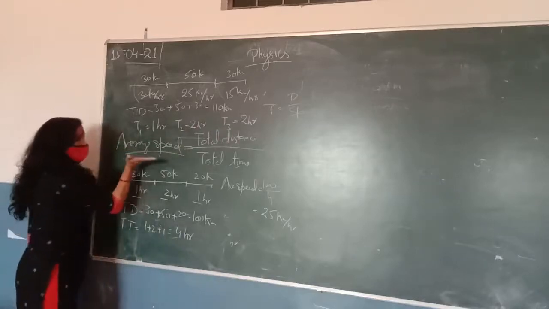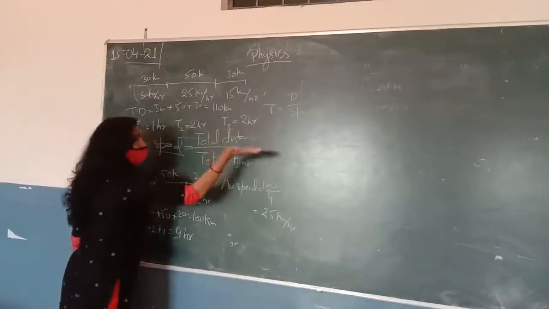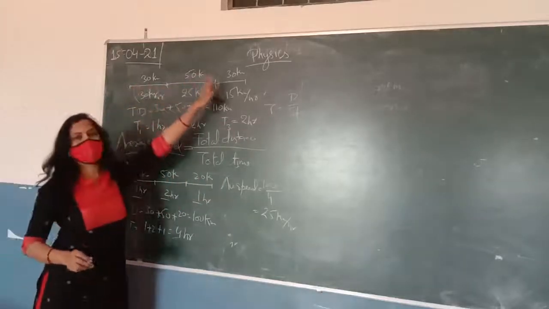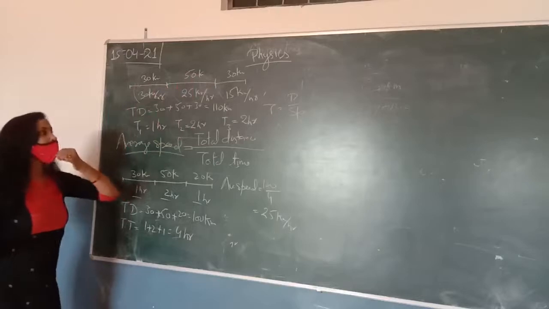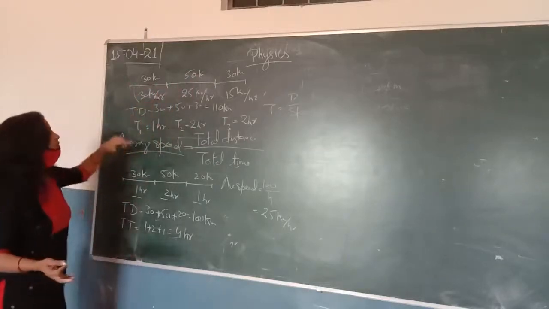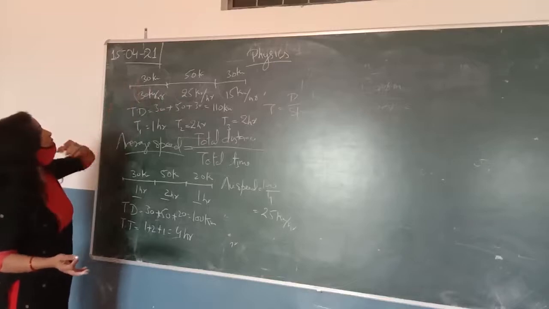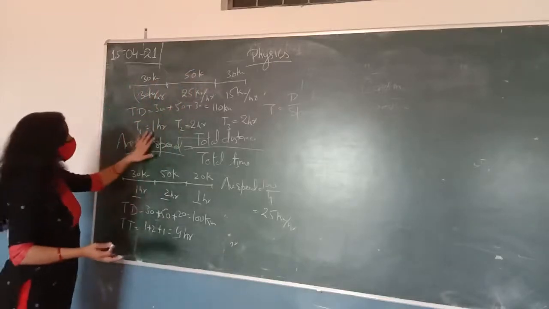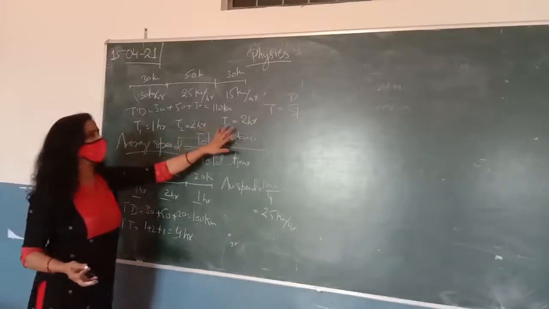Again, for finding the average speed, we have to find the total distance upon total time. So we know the value of the total distance, but we don't have the value of total time. So first we will find the time by using the formula distance upon speed. That is like this. This is our speed, like this. So we will find the time taken in 3 cases.